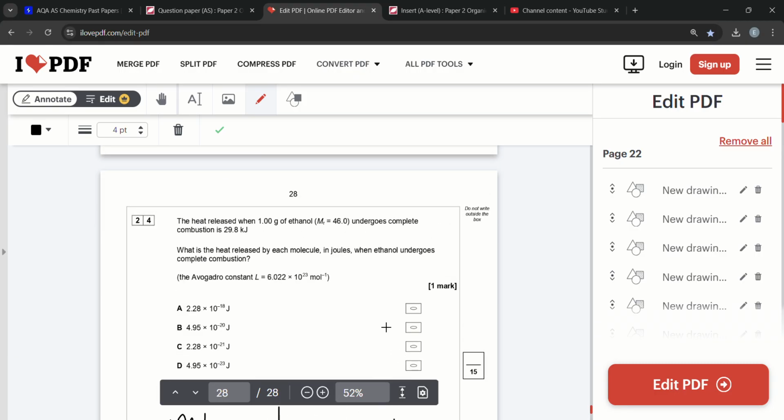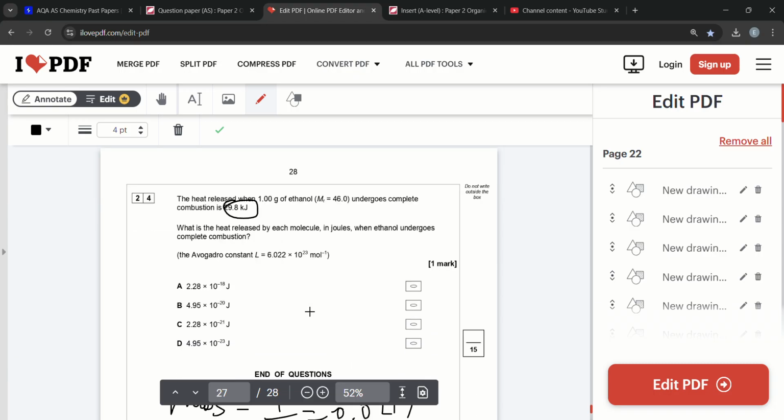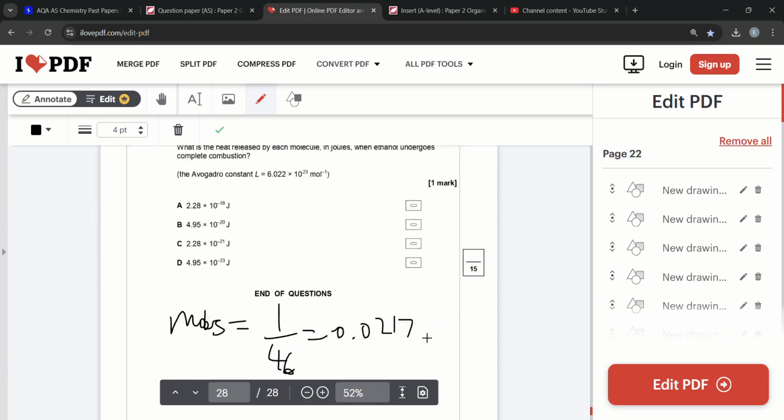And we are told that it released 29,800 joules.